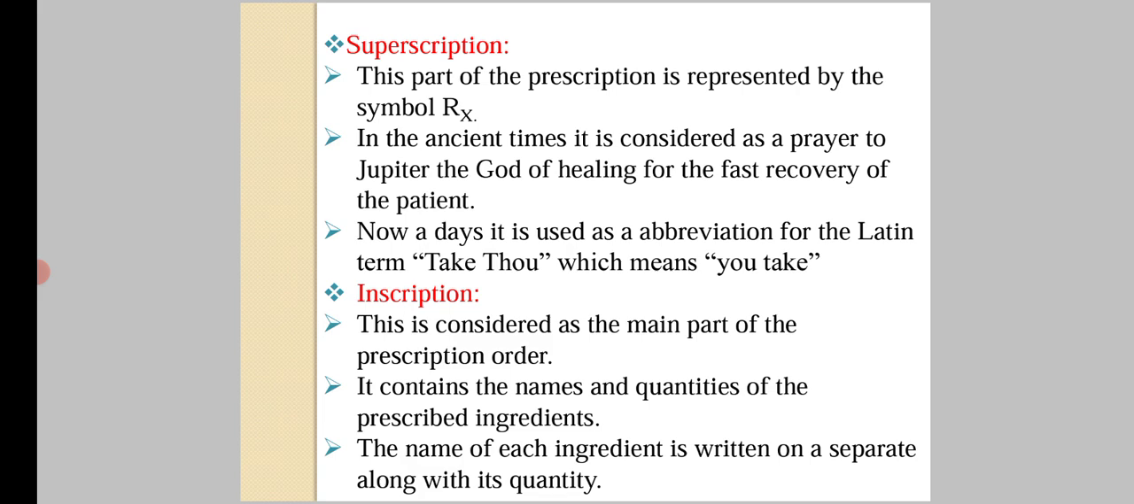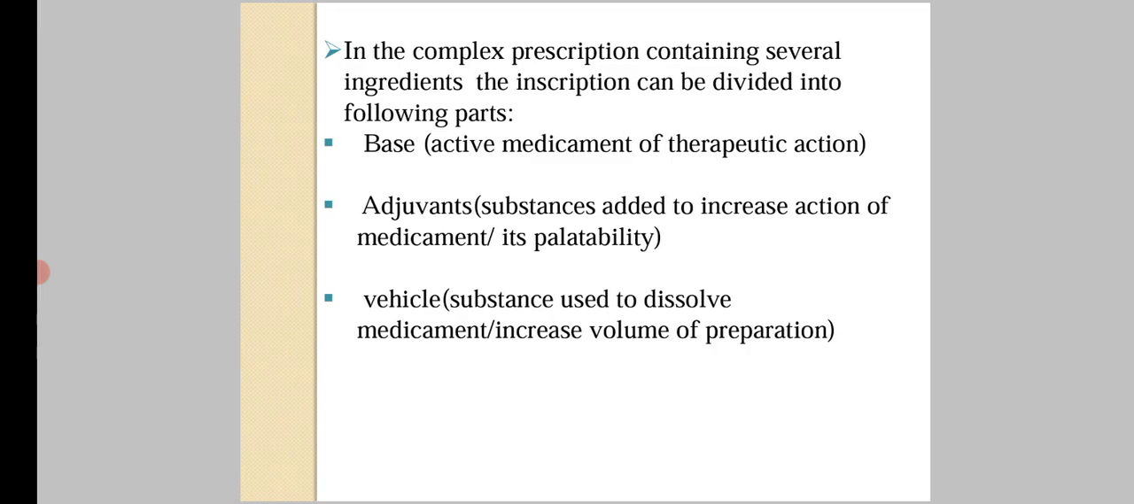Now we would discuss in detail about the parts of prescription. First part is superscription. This part of the prescription is represented by the symbol Rx. In the ancient time, it is considered as prayer to Jupiter, the god of healing, for the fast recovery of the patient. Nowadays, it is used as an abbreviation for the Latin term "take thou", which means you take. Inscription, this is considered as the main part of the prescription order. It contains the names and quantities of the prescribed ingredients. The name of each ingredient is written on a separate line along with its quantity.